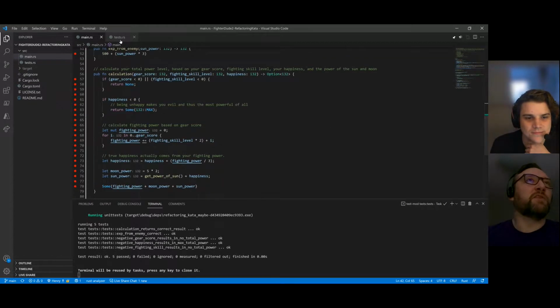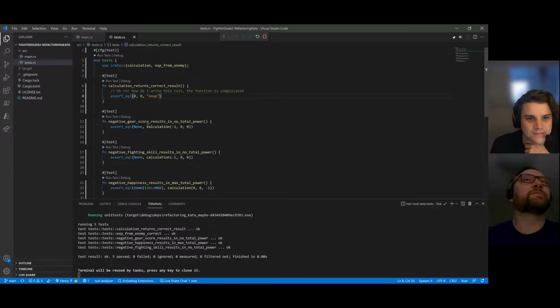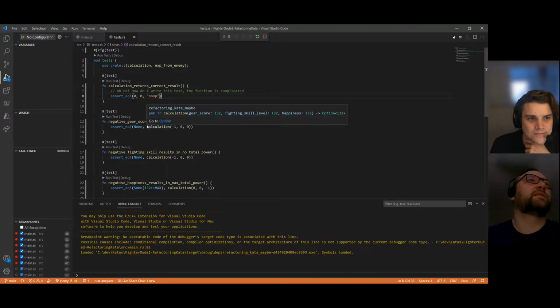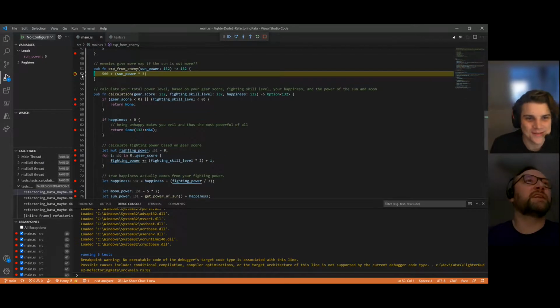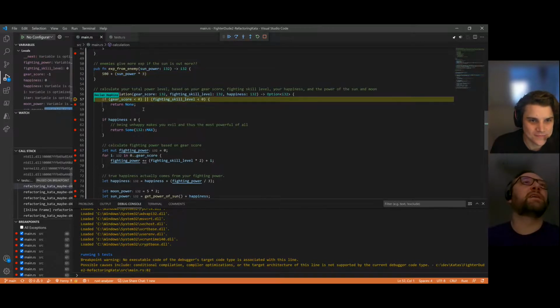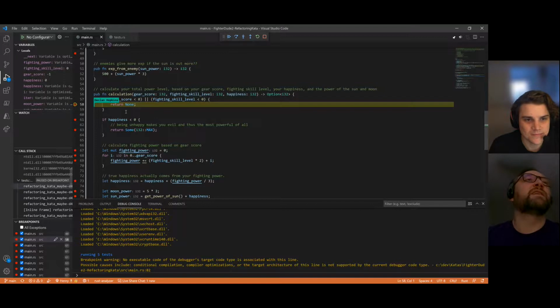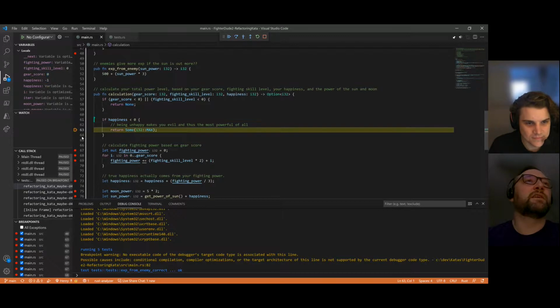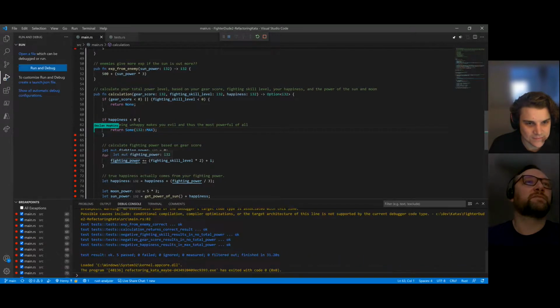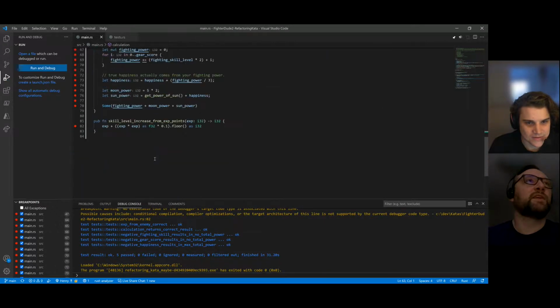But for these things, it looks like we've got breakpoints in all of them. So hopefully, if I debug the tests, oh, look at that. Cool. Oh, okay. So we know that it hits here. Basically, when we hit a line, I'm going to remove the breakpoint, and then I'm just going to resume. This one, obviously, it's not going to tell us if both of these conditions are hit, but we know that we at least evaluated this. We did hit this. We did hit this. And this. Looks like that's it.